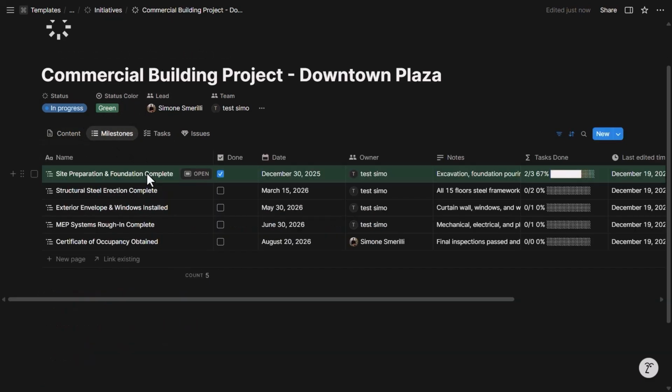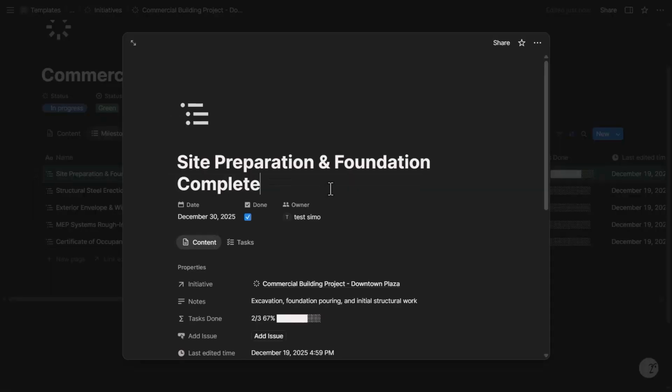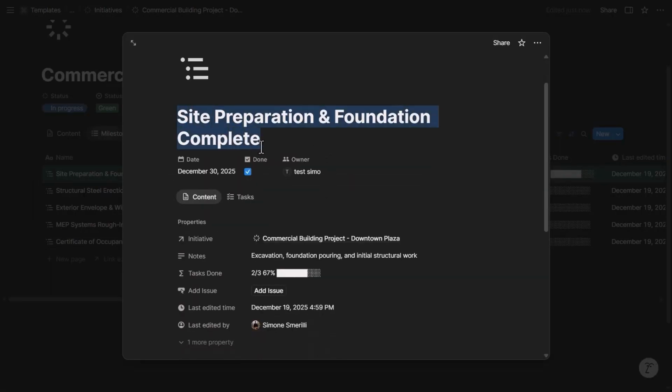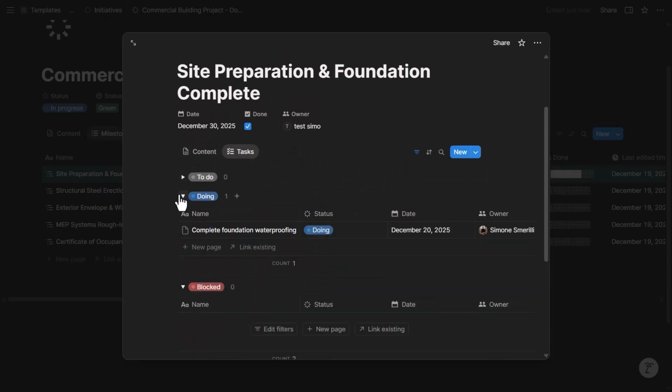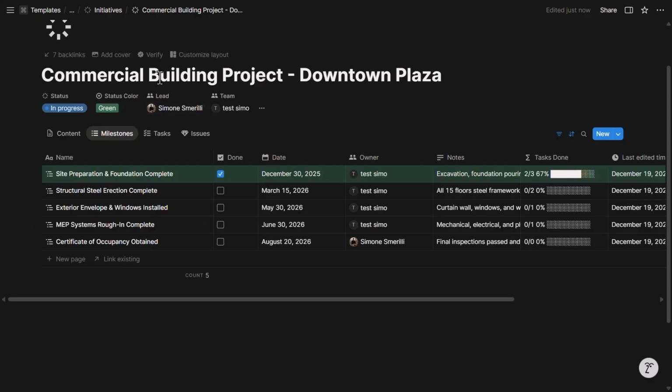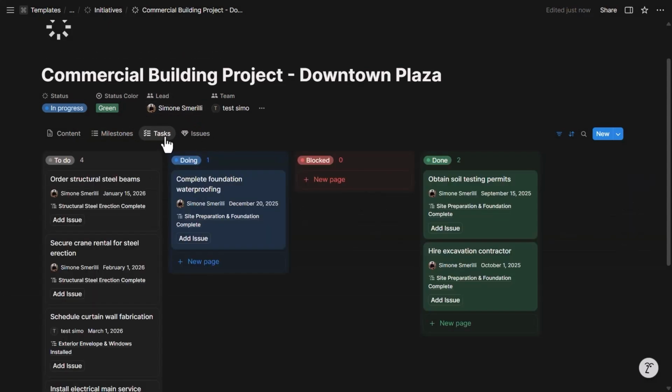As is usually the case in Notion, everything is a page which can be expanded. In this case, I'm looking at a milestone and I can see all the data about it and also all the related tasks in here, grouped by status. Now, if I go back to the initiative, I can also see the tasks related to this initiative. Tasks can be related to an initiative either indirectly via a milestone or directly. So you have that choice.